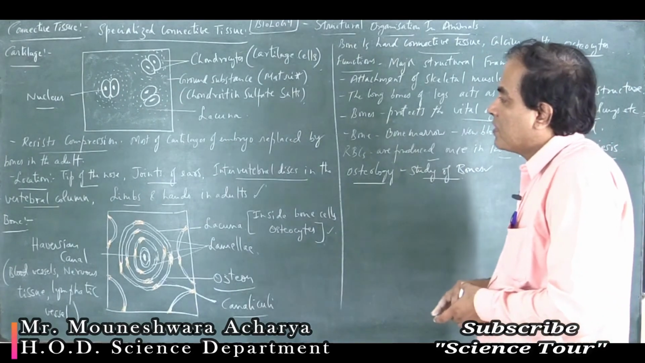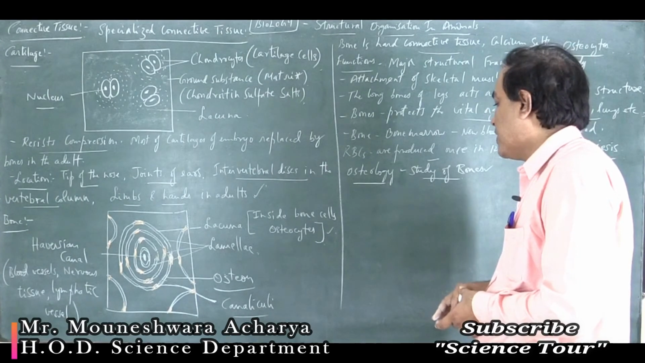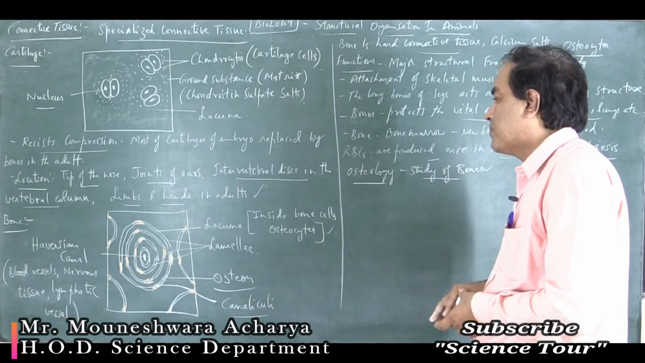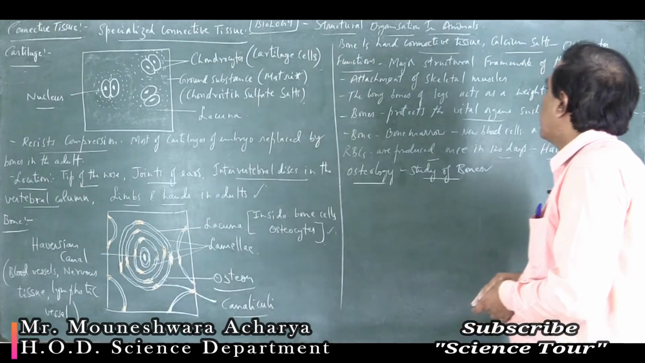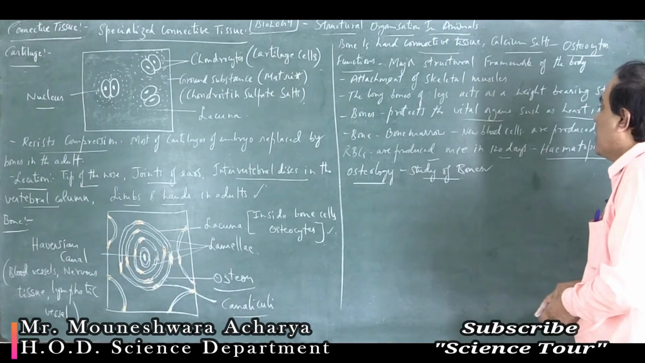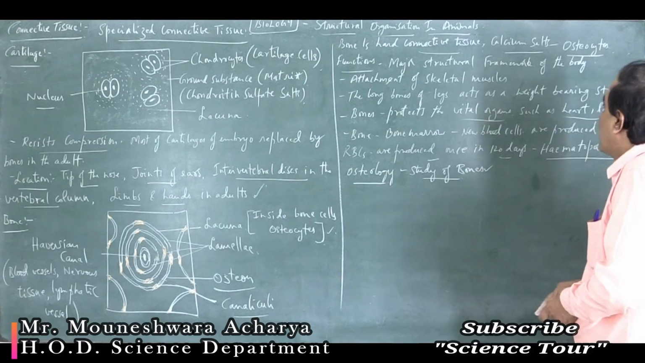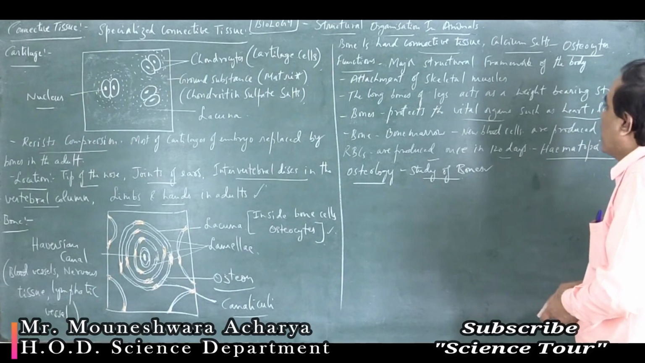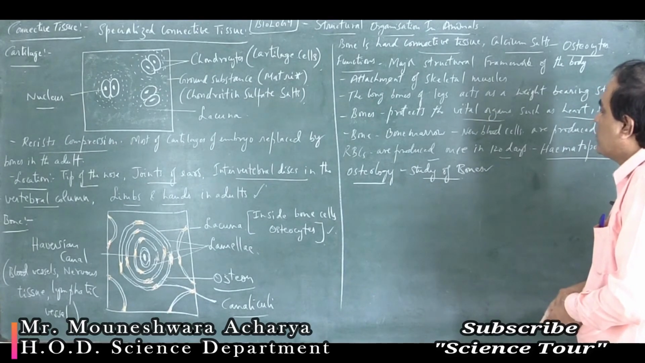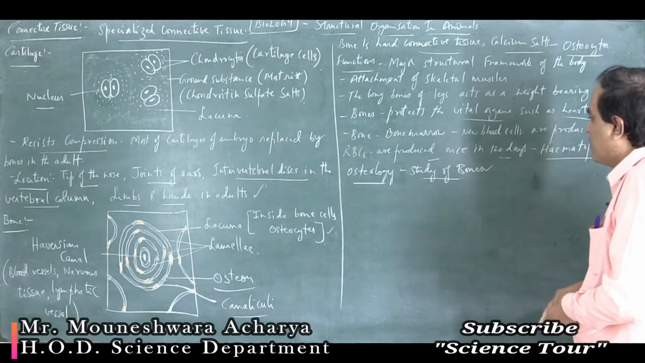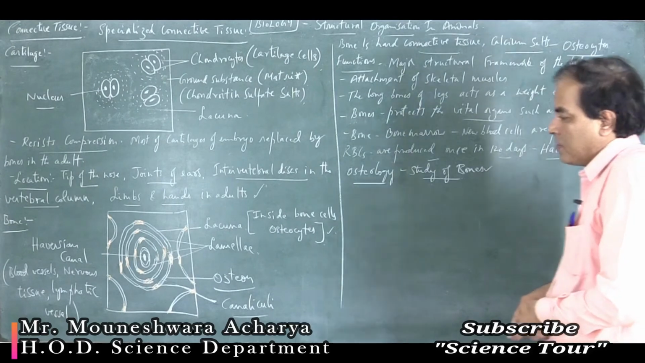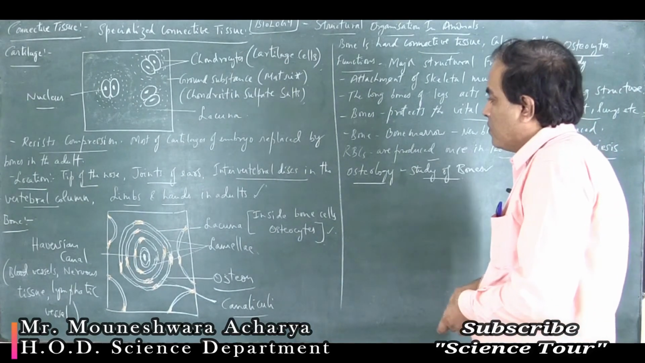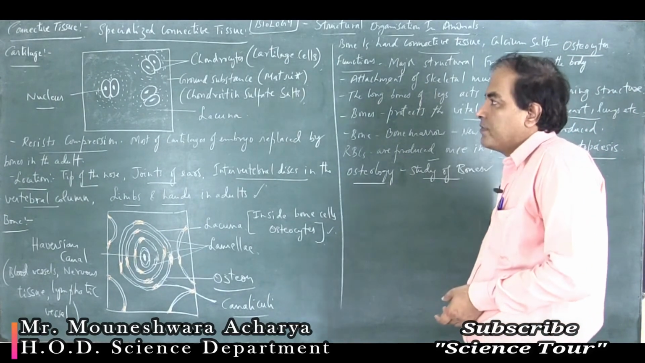Functions of the cartilage: it provides tensile strength and elasticity to the body, whereas the bone is the hard connective tissue. It protects the vital organs and also acts like a weight bearing structure, helps for the attachment of muscles and production of the blood cells. Okay, so those points are enough.